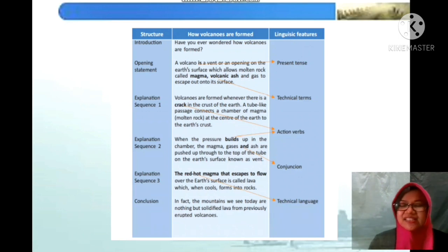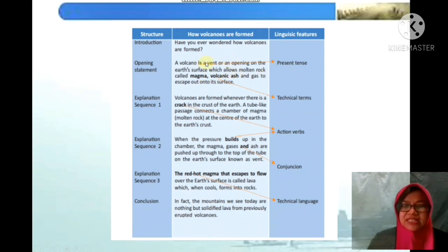let's analyze the linguistic features of this text. How volcanoes are formed. Nah, ini tentang pembentukan dari gunung berapi. Di sini menggunakan present tense, yaitu dalam kalimat a volcano is a vent or an opening on the earth's surface which allows molten rock called magma, volcanic ash, and gas to escape out onto its surface.